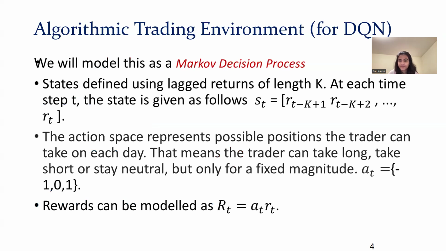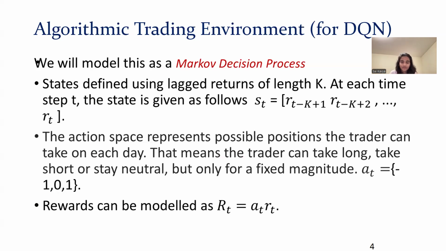For the algorithmic trading environment, which we are going to use in DQN, we'll use this model as the Markov decision process. We design the state using the lag return of length k. At each time step, we use the last k steps as our state.